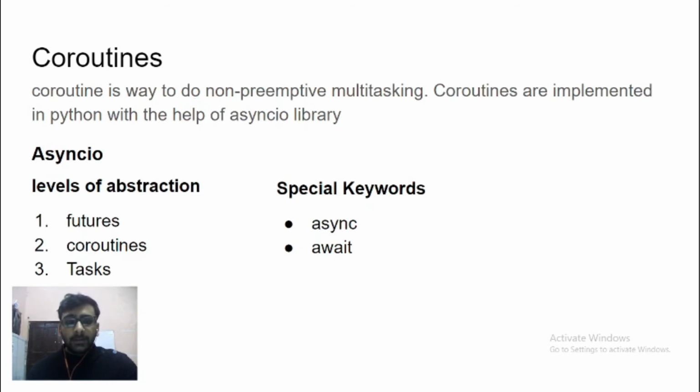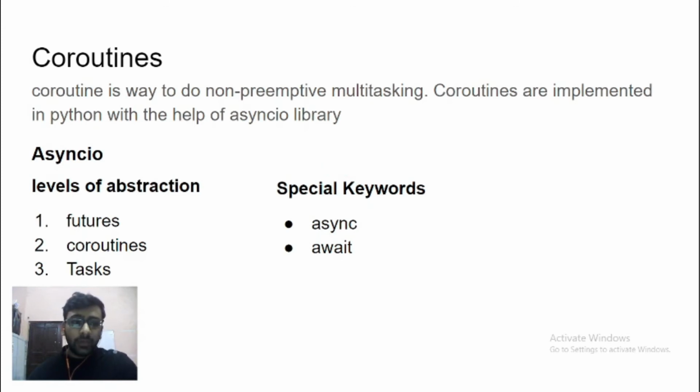Now, you can get full support of coroutines through the async IO library from version 3.7. We have very good support for the async IO library. The way we use coroutines is through two main keywords, async and await. Whenever you add async as a prefix to any function in Python, it becomes a coroutine. And what it means is that any function defined as a coroutine cannot execute outside the event loop.